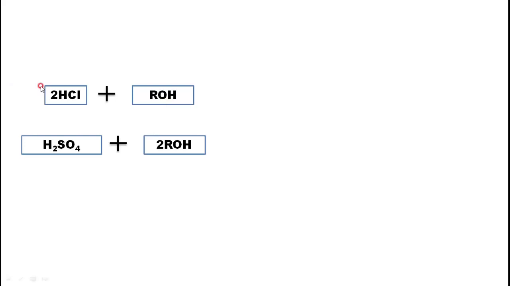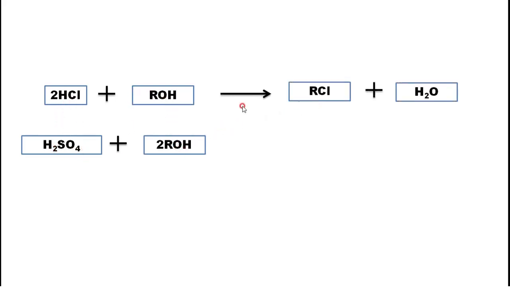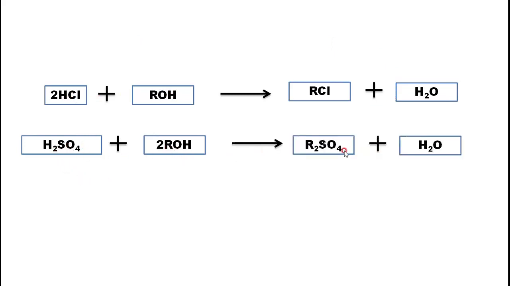When we pass the water which contains HCl and H2SO4 through the anion exchange resin, this reaction takes place. Again an exchange reaction: RCl, OH and H give H2O. Then here also R2SO4, OH and H2 give H2O. Okay, this reaction we get.